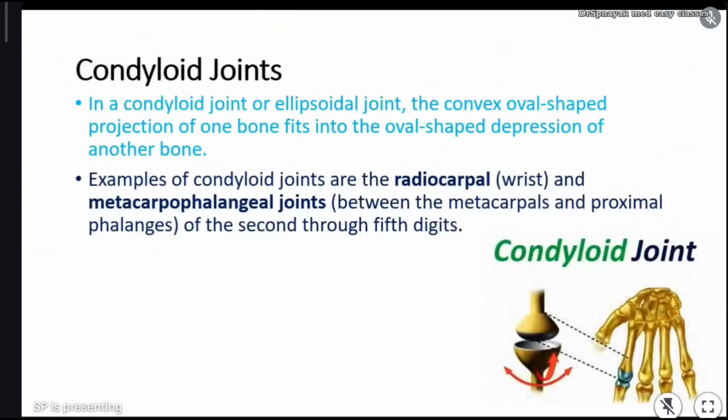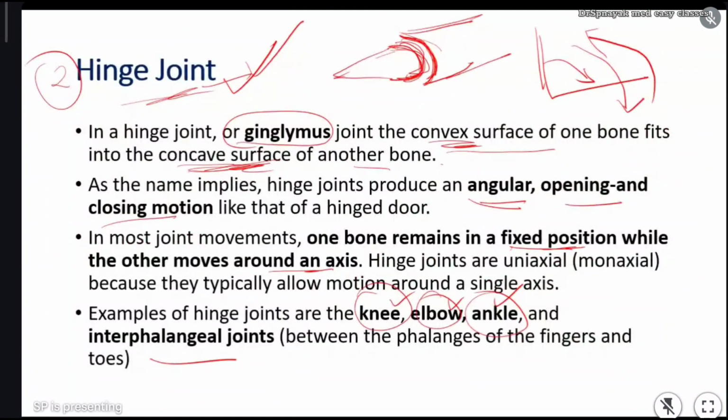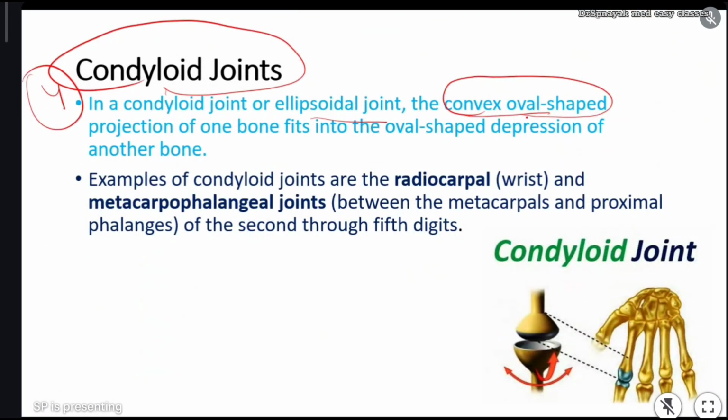Okay. Now next is condyloid joints. Condyloid joint is the fourth type of synovial joint. These condyloid joints are ellipsoidal joints. Here you see, always remember the convex oval shaped. Before this, we discussed the hinge joint, where the convex bone goes and sits in the concave bone. Here also it is sitting in a concave one, but the convex oval shaped projection of the bone fits into the oval shaped depression. Here it is always present in oval shape. Remember, those types of joints are condyloid joints.